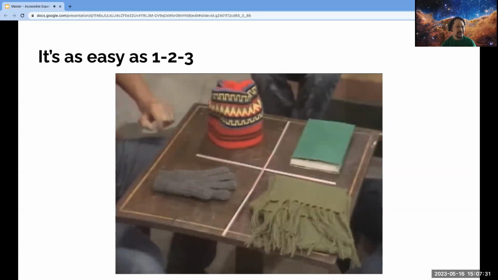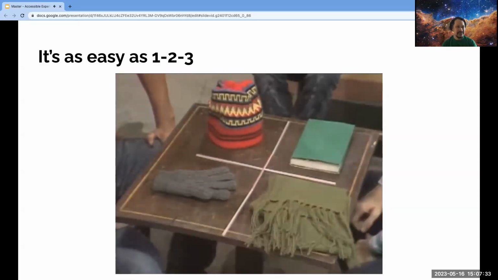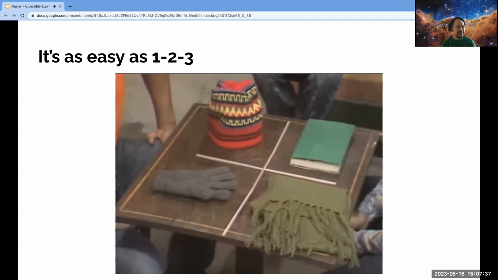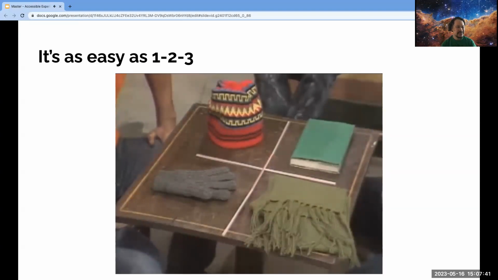Three of these things belong together. Three of these things are kind of the same. One of these things just doesn't belong here. Now it's time to play our game. It's time to play our game.